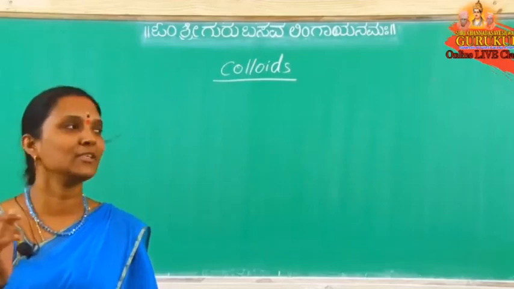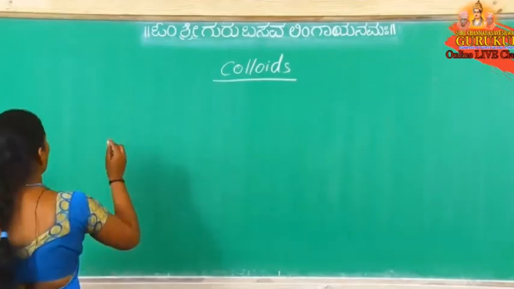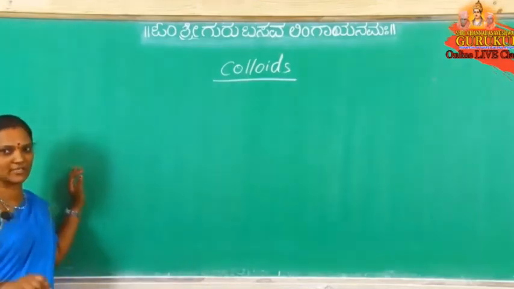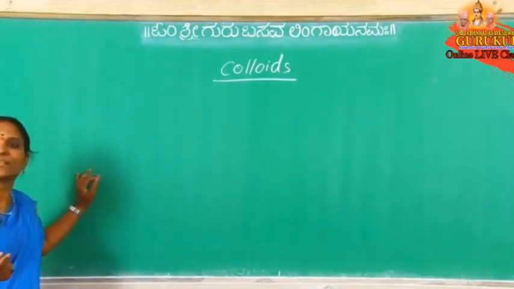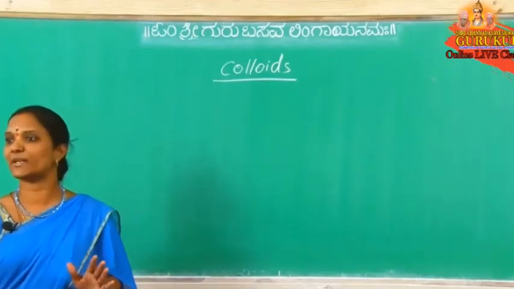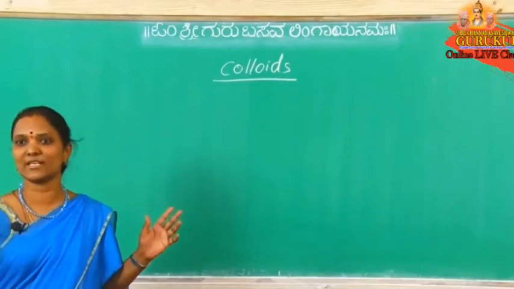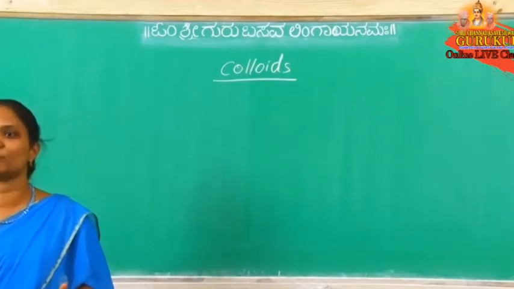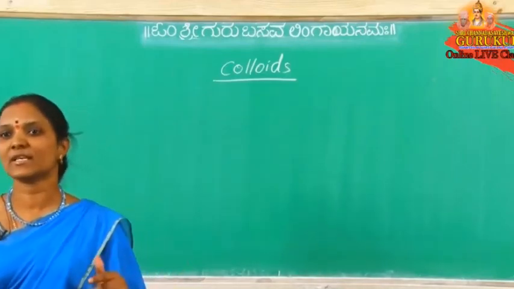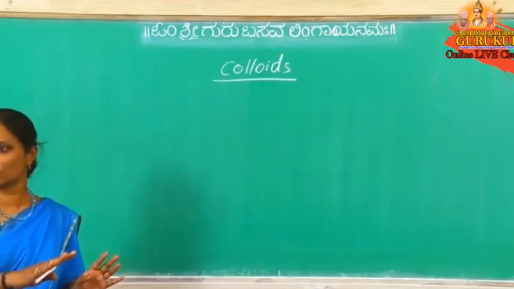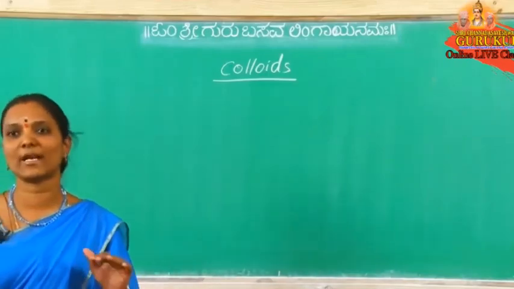solutions are divided into three types. So what are the three types of solutions? The first one is the classification of solutions, and the second one is the classification of colloidal solutions. In colloids, first we are going to learn the classification, the different types. Like in solids, where you learned different types, and in adsorption, where you learned two types, physical adsorption and chemical adsorption, like that here, what are the different types of colloidal solutions?